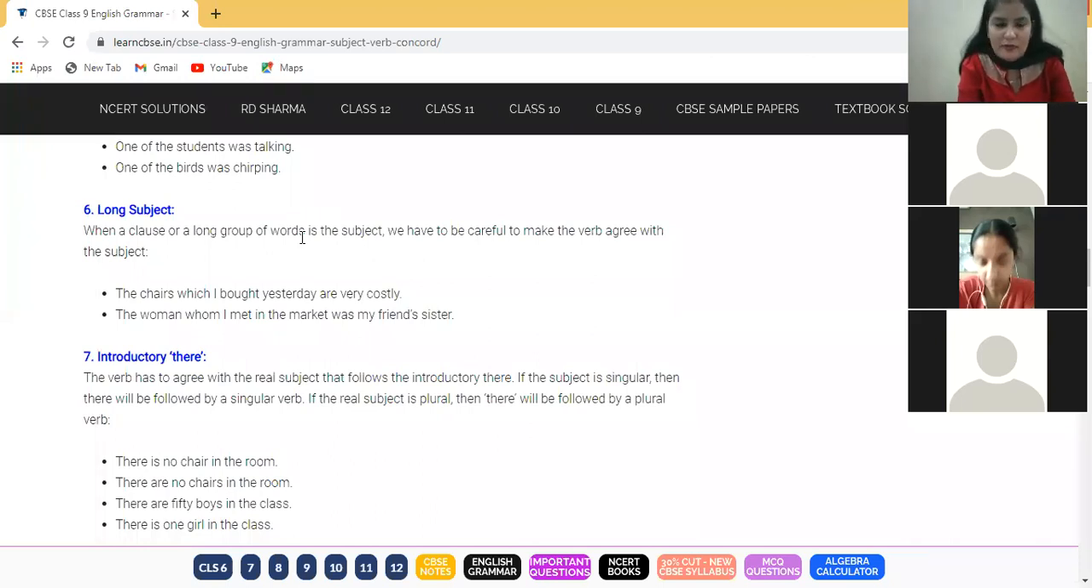Fine. So don't be scared after reading the word clause. When a clause or a long group of words is the subject, we have to be careful to make the verb agree with the subject. Clear? How? The chairs which I bought yesterday. So there is a group of words which is used as a subject. The chairs which I bought yesterday are very costly. Here we are using the word are. Why are? Because we have talked about the chairs. Plural is there.